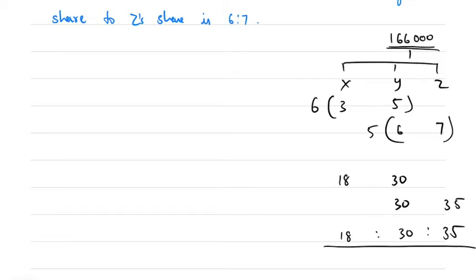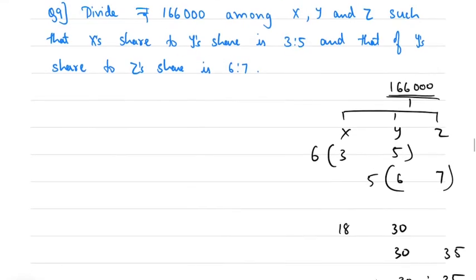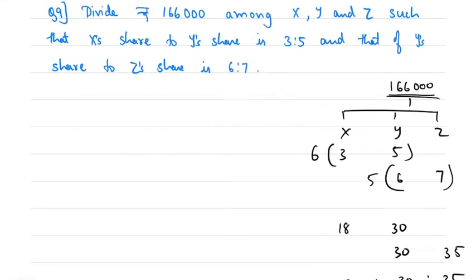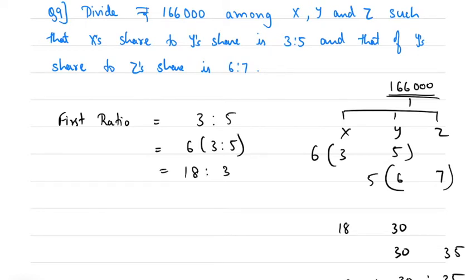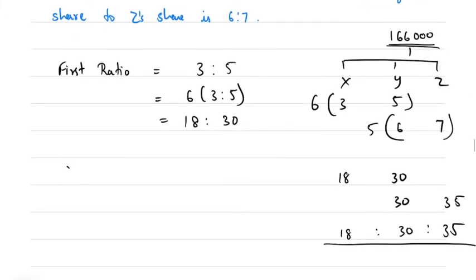The first ratio is 3:5, and multiply by 6, which will make it 18:30.